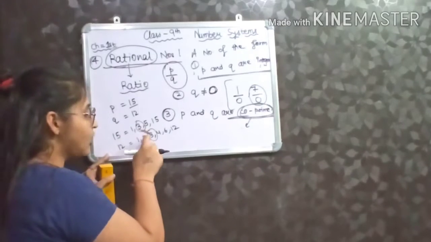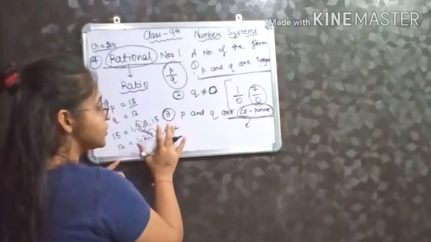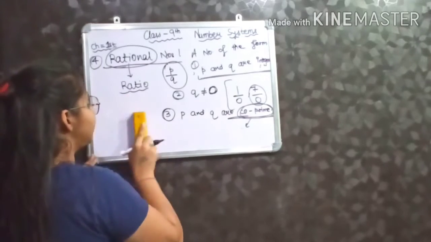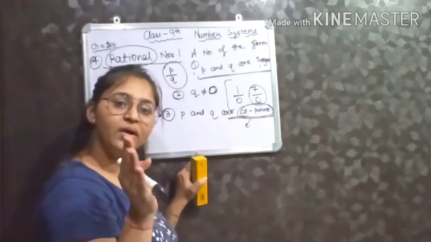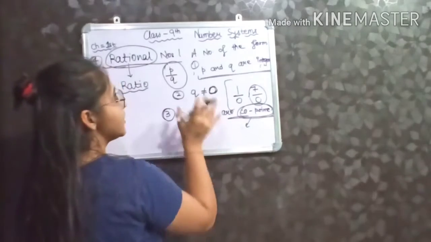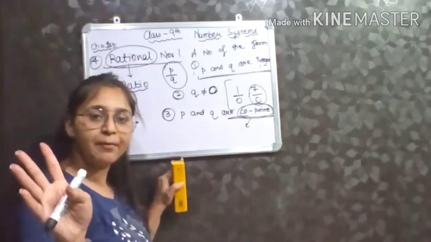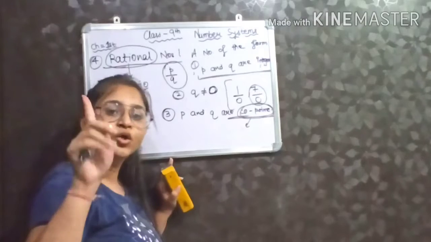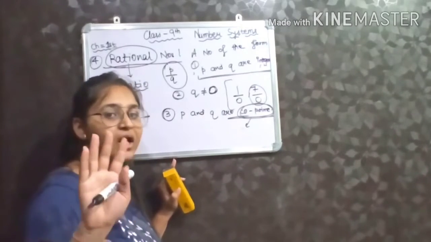That is, 3 is the common factor of 15 and 12. So this must not happen. You will take P and Q as numbers that do not have any common factor other than 1. So these are the restrictions according to which you can define the rational number. So a rational number is a number in the form of P upon Q, where P and Q are integers, Q not equal to 0 and P and Q do not have any common factor other than 1.